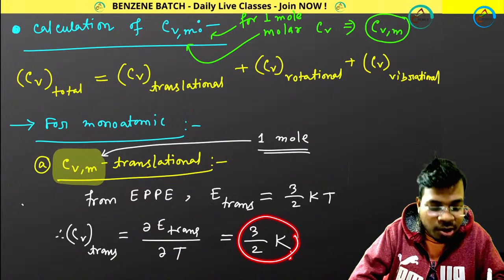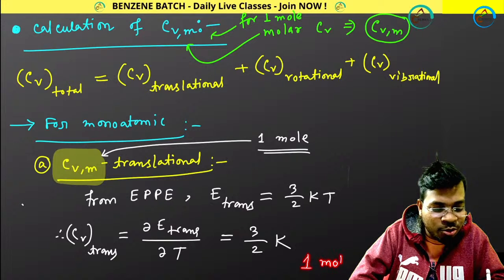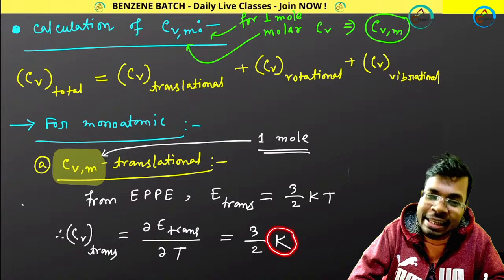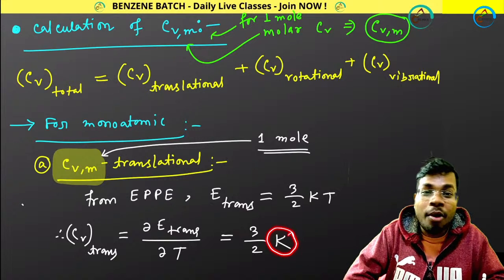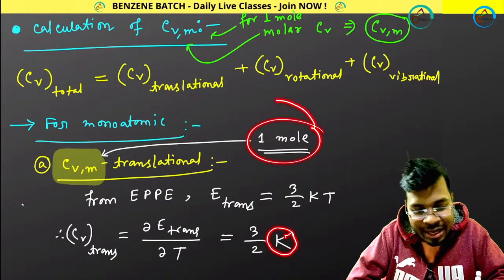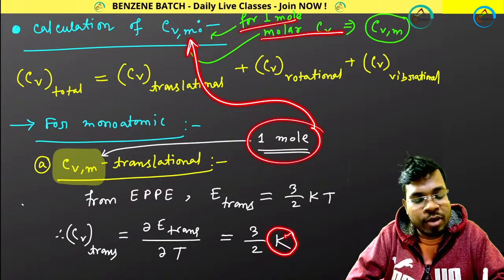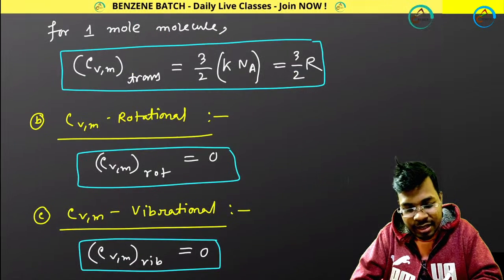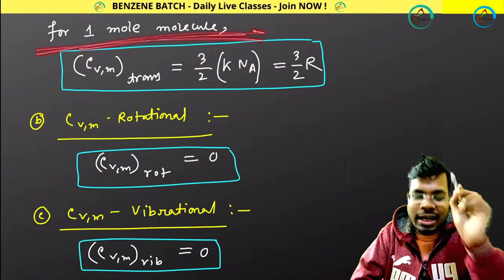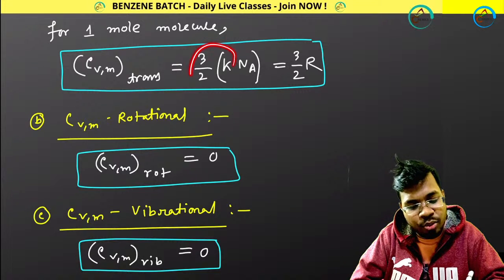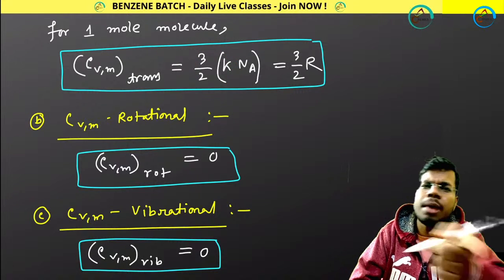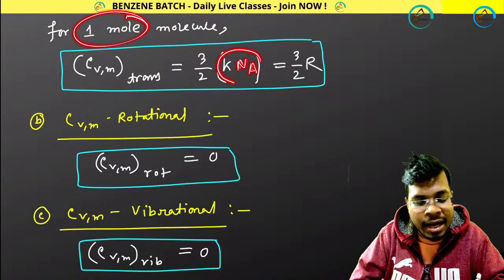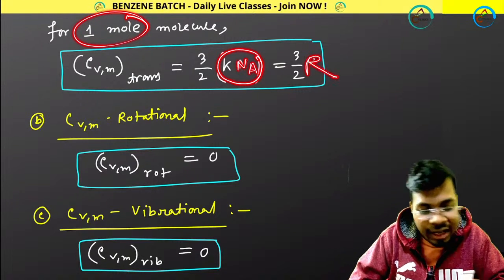So this is for one molecule. Don't make a mistake over here. This is for one molecule. I told you k is for one molecule. I have to consider Avogadro number of molecules, that means 1 mole. That's why I told you I will be calculating for 1 mole. That is called molar CV. So this is CV for one molecule, 3/2 k. For 1 mole, I need to multiply with Avogadro number, so k multiplied by Na. What is this? That is R, that I have already shown you.